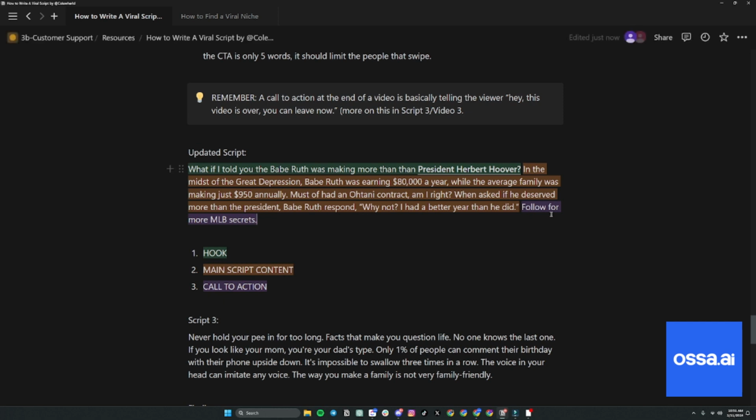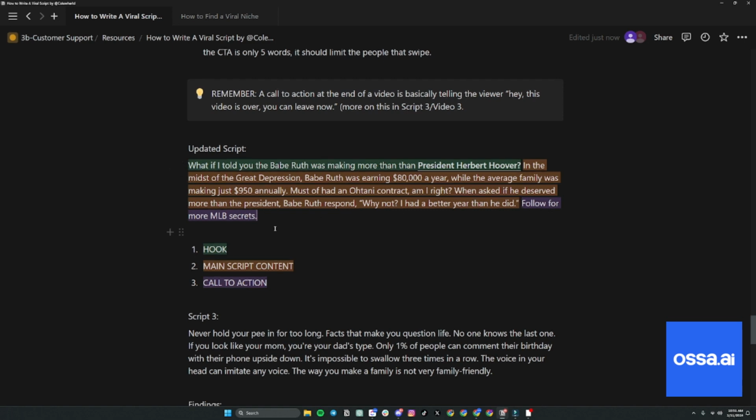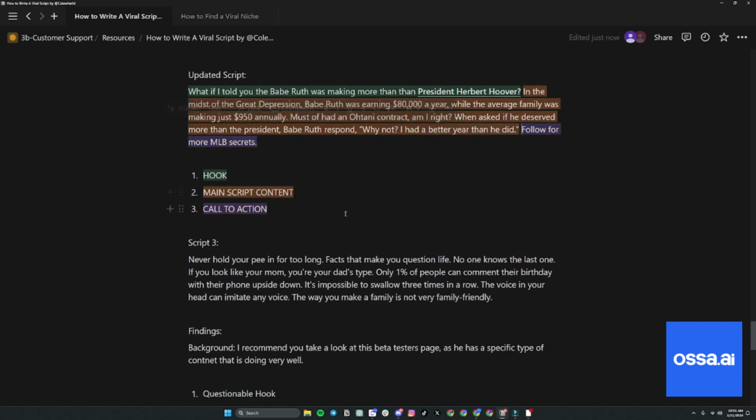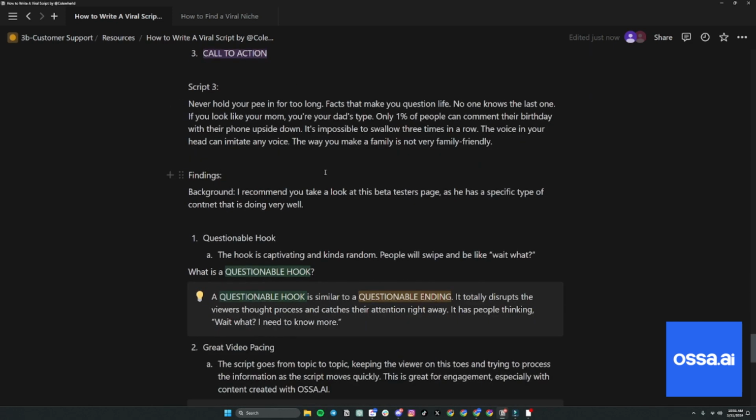That's the only reason why I didn't remove this, because it's so simple that it might make sense here. It will be a trigger for some people to swipe, but if his goal is to get more followers, this could work. So this is kind of a gray area. I wouldn't normally recommend it, but it might work, and that's when you just have to test because it depends on your niche too and how your content's working. So this one here, right?